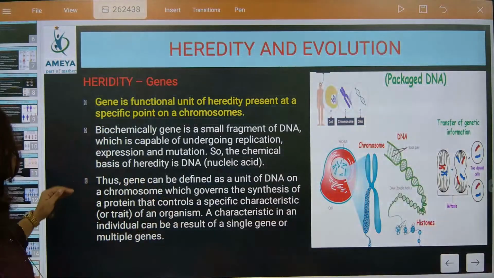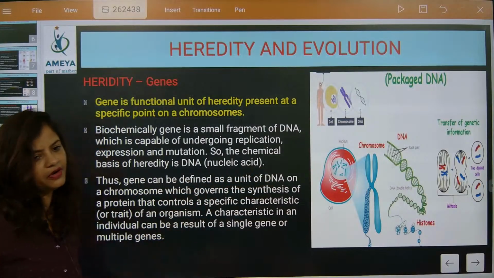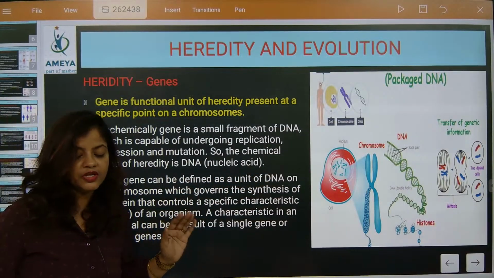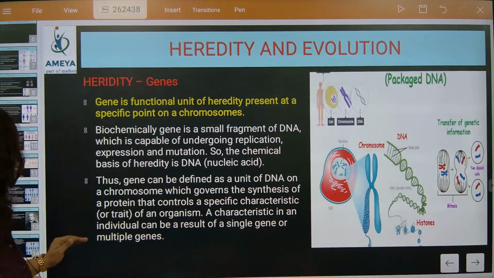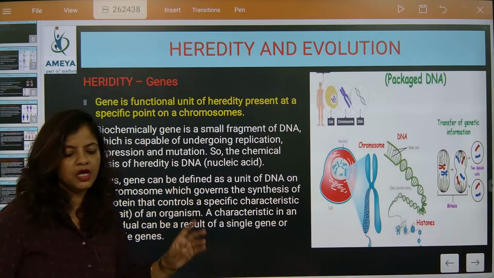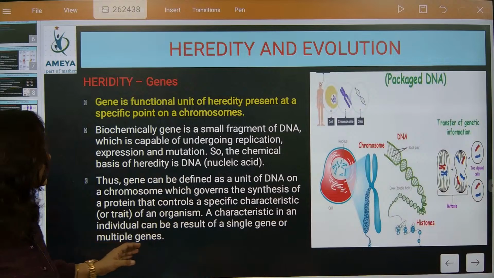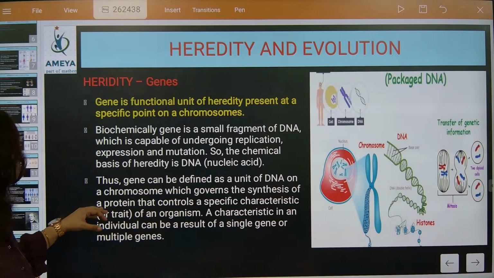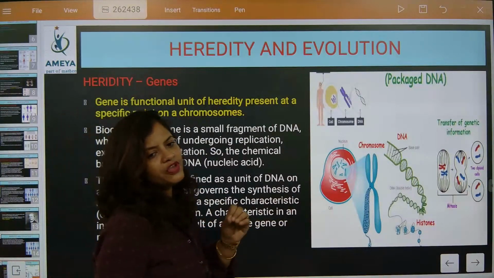Now look here. Gene can be defined as a unit of DNA. We have already understood what the unit of DNA is. Gene can be defined as the unit of DNA, and it is present on chromosomes. Certain segments we must understand: it is governing the synthesis of protein and controlling specific characters.